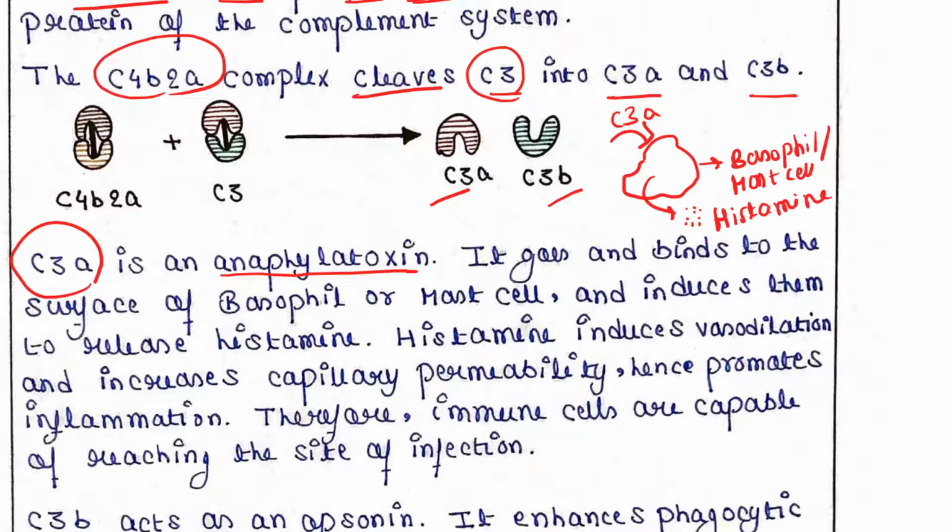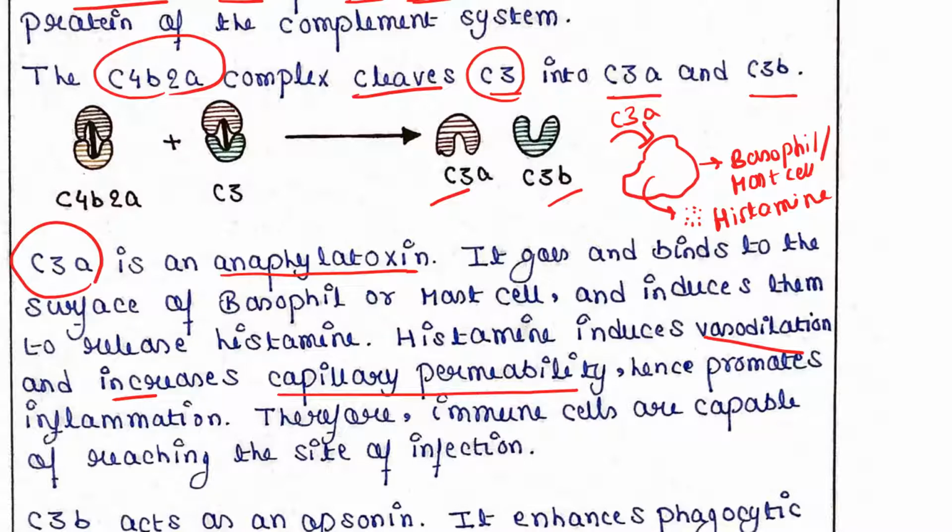So C3a is going to bind the basophil or mast cell surface, and after the binding, C3a will induce those cells to release histamine, and histamine induces vasodilation. So what is vasodilation? Vasodilation is a process where the blood vessels get wider, so the diameter of blood vessels is now higher, and they also increase capillary permeability. That means blood capillaries are now permeable.